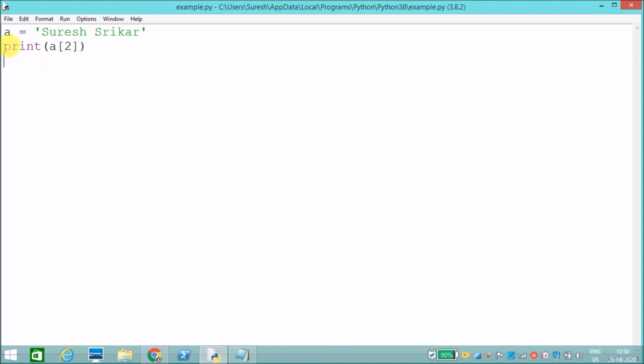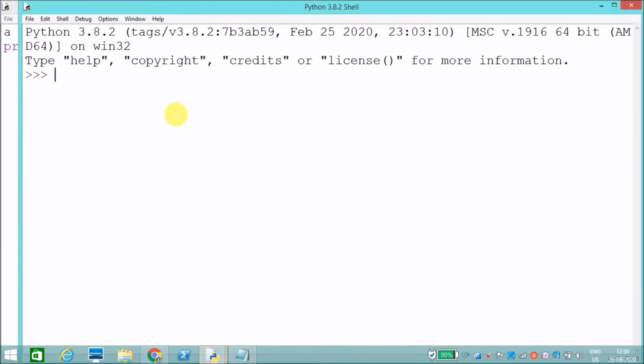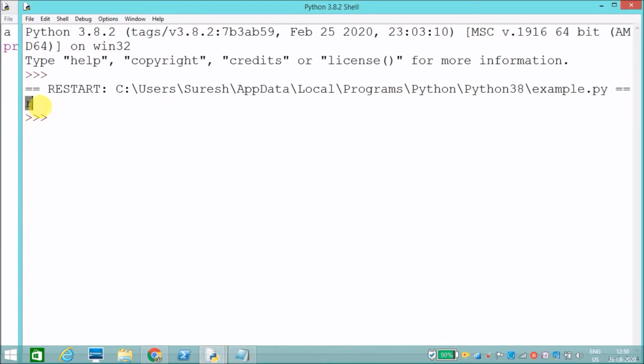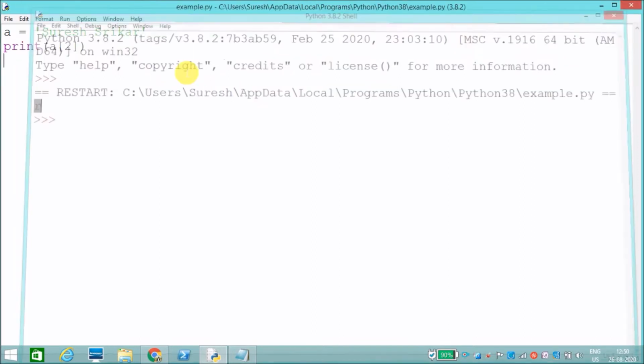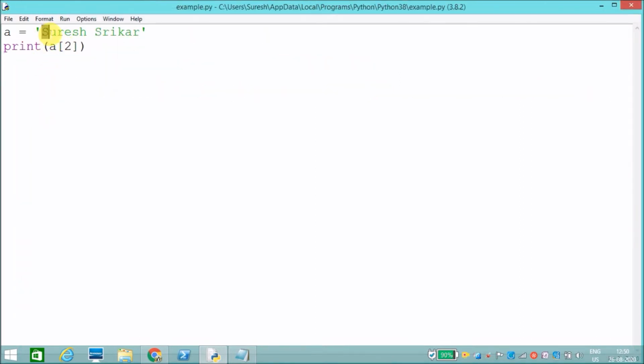Now I'll print. See, r is in the second position, meaning 0, 1, 2, like that. The first occurrence will be given. At the second index, r is there. That's why it is an index.